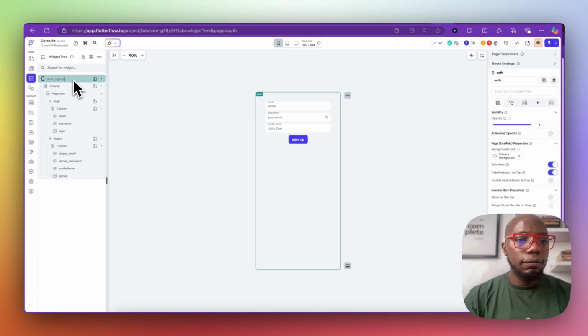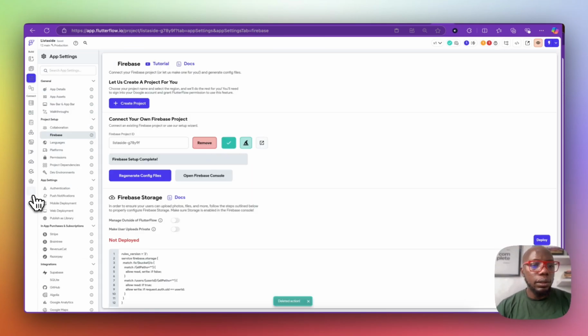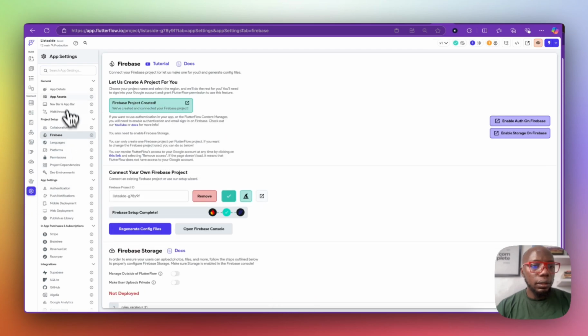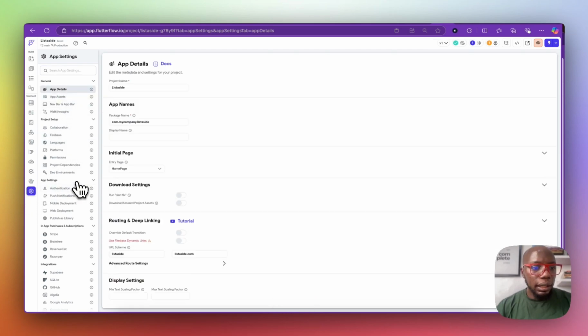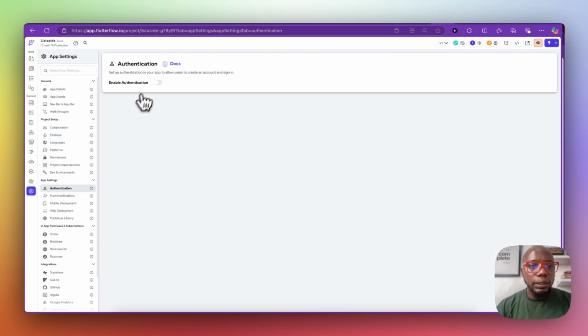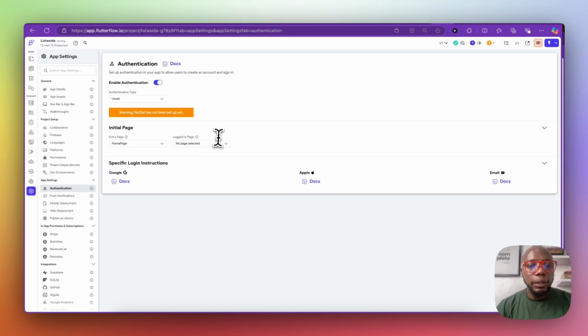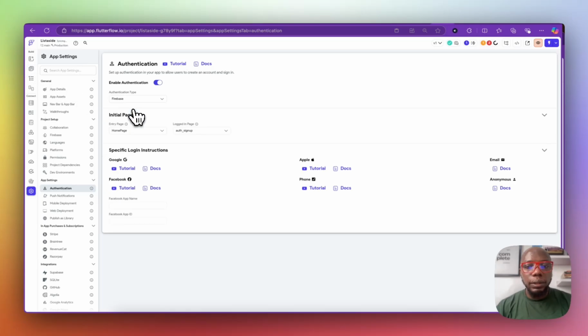Auth sign up. Okay, so we need an authentication action, but let's go here and see if we've allowed ourselves to authenticate with our application. So let's go authentication. So no authentication, that's where we're going to find it. Entry page will be our home page, logout page. Don't worry, we don't have a logout page, but yeah, this would be the sign-in page, right? Oh, authentication, Firebase, of course. Yeah, I didn't do that.